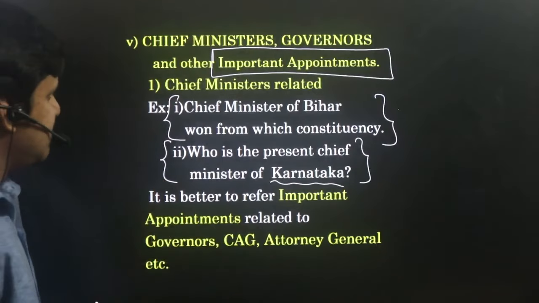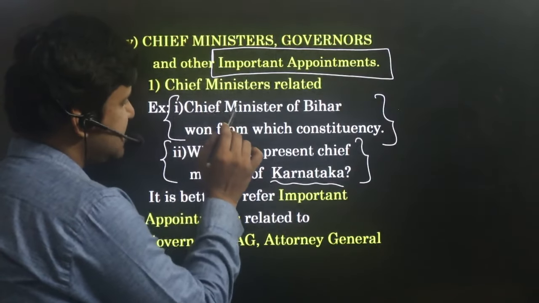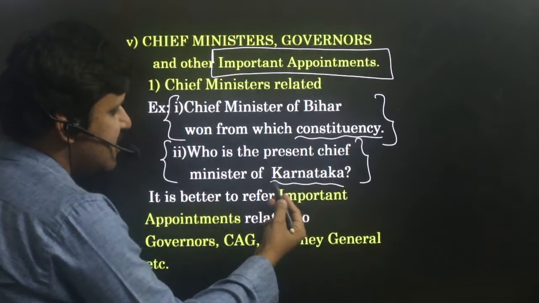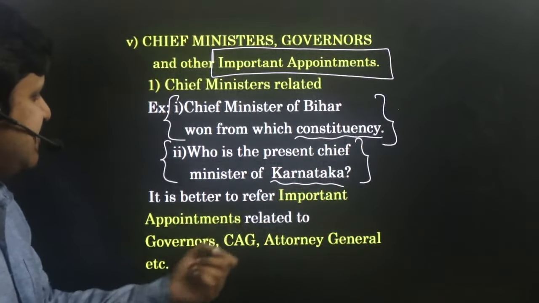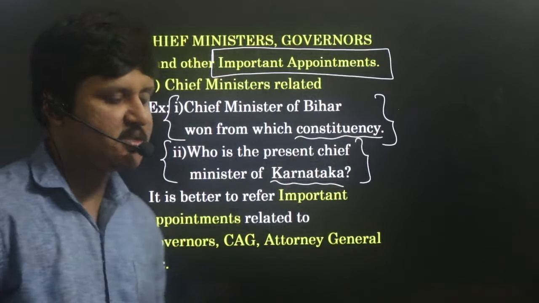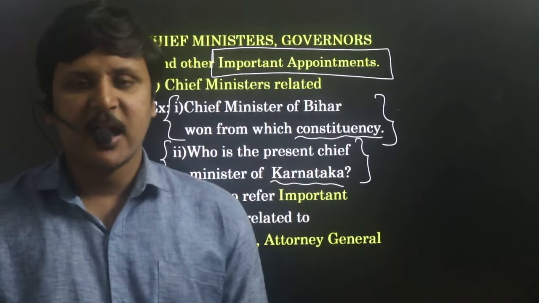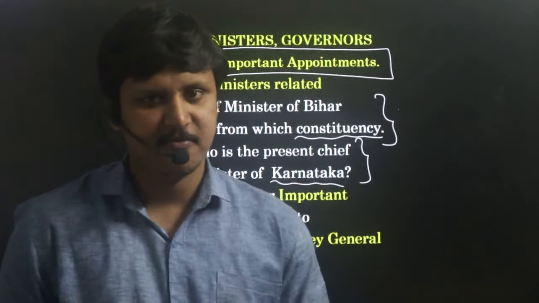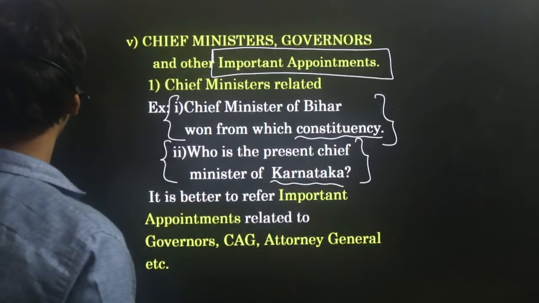So two things are important again from chief ministers. One is their winning constituency. The other one is from which state. The state's chief minister's name is also important. Similarly, governors are also important for each state. You should also remember them. But as the time period is very less, you can cover important things. Those are enough. So this is about appointments.